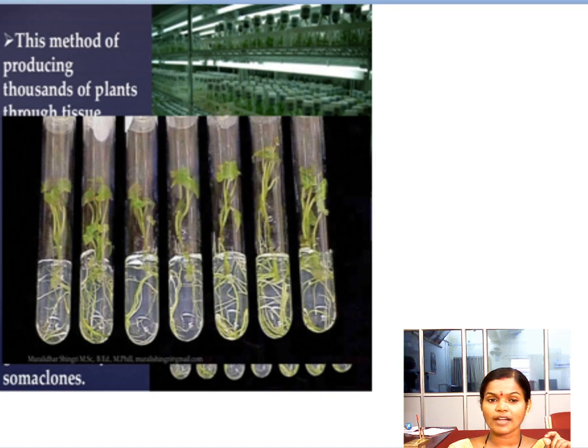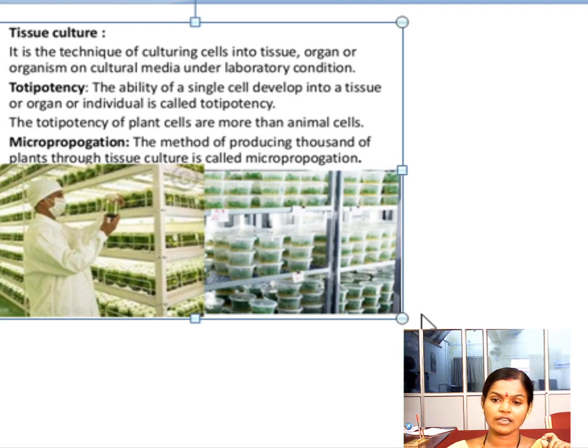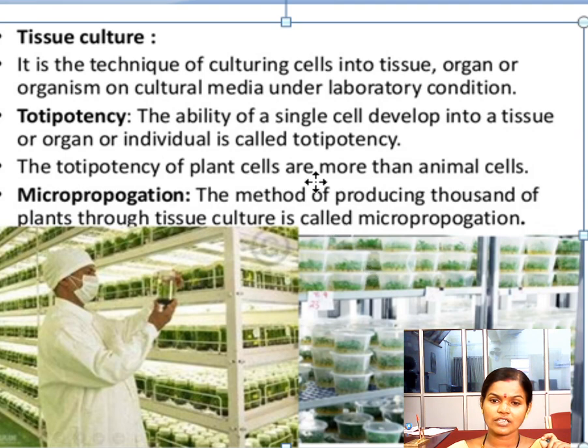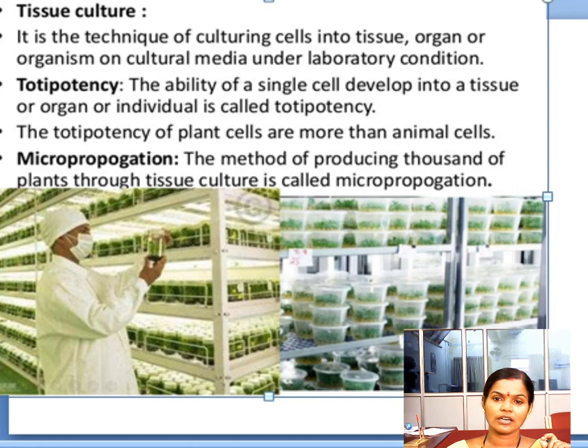Like this, thousands of plantlets can be grown. So this is the laboratory where the new plant bodies are grown. I'll enlarge it so you can see the plant body. This is the tissue culture laboratory. Here these are Petri plates and test tubes. In this tissue culture laboratory, thousands of new plantlets can be grown under laboratory conditions.